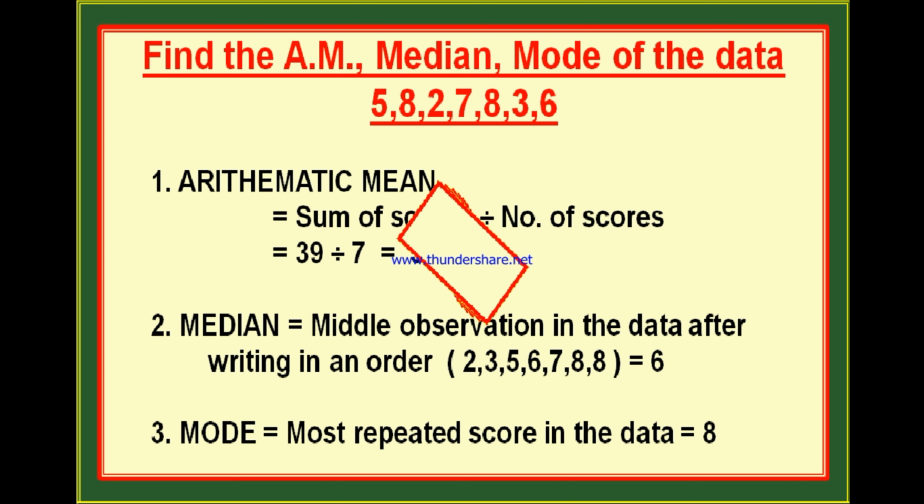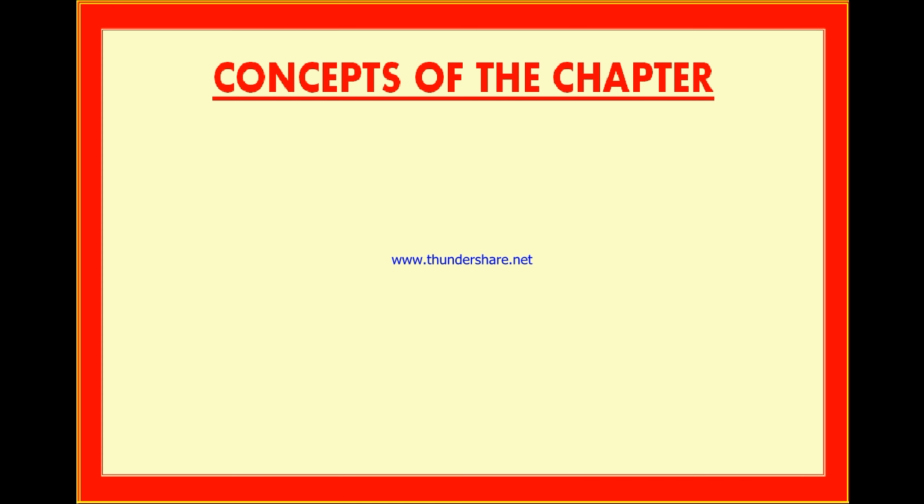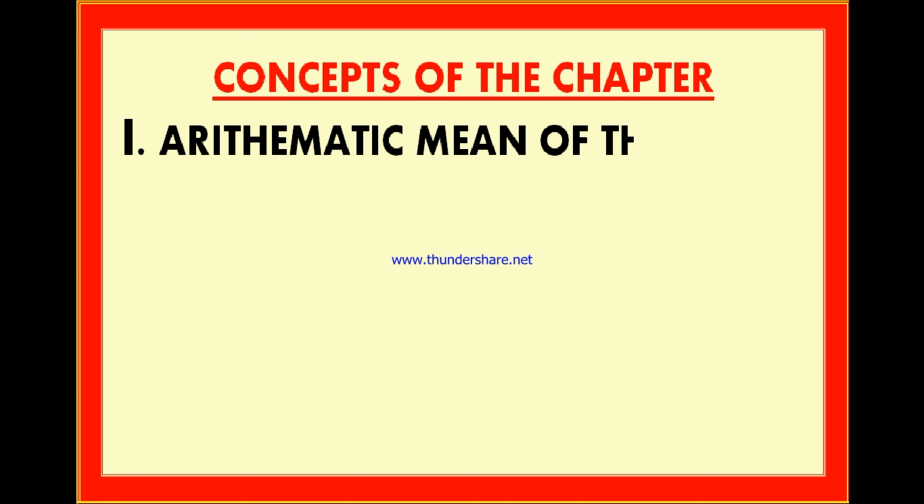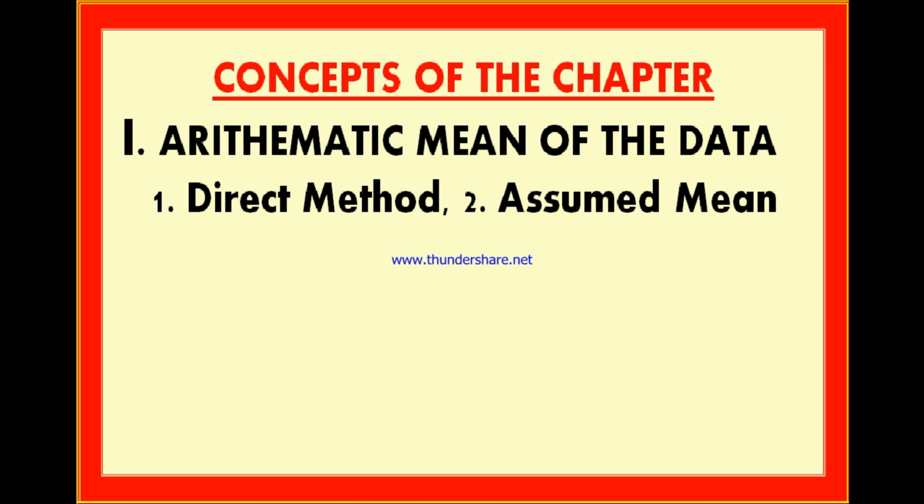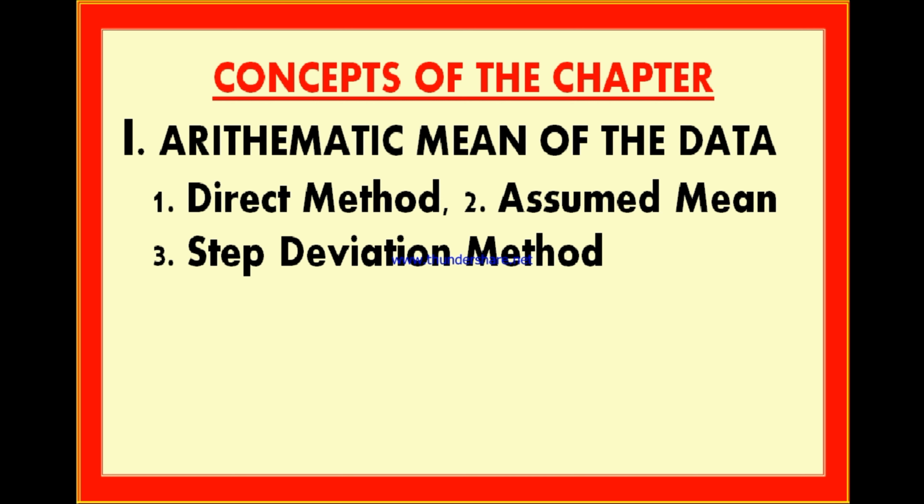Understood? Now in this chapter we will learn how to find arithmetic mean of a grouped data using direct method, using assumed mean method and using step deviation method.